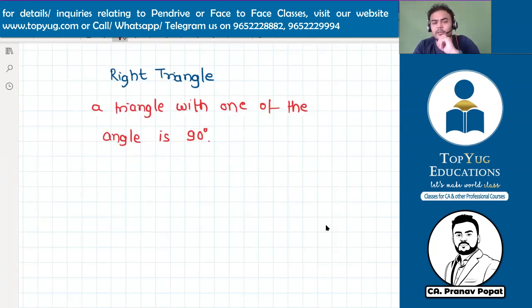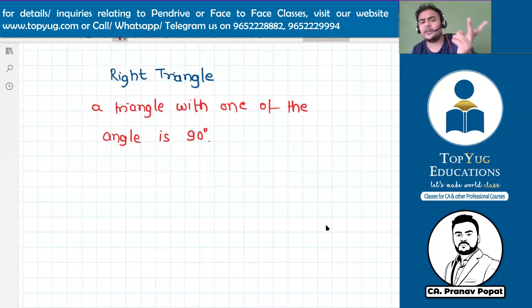It is only one of the angles. You cannot say at least. Let me tell you why. If you say at least, it means you are saying that if two angles are 90, then it is also a right triangle. But it is not possible in any triangle to make 180 plus 90 degrees. See, if this is 90 degrees and this is also 90 degrees, how can a triangle be completed? No, sir. So this is also true that at max only one angle can be 90 degrees.